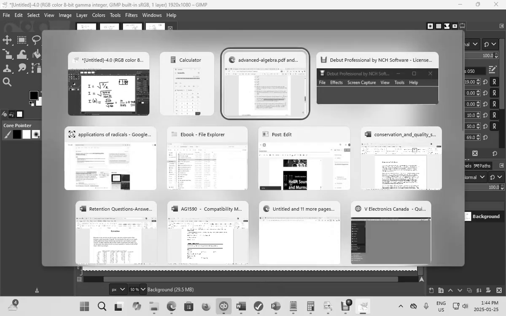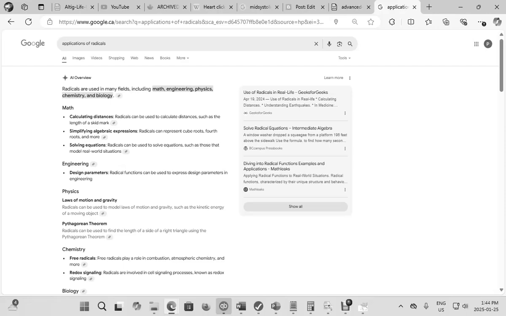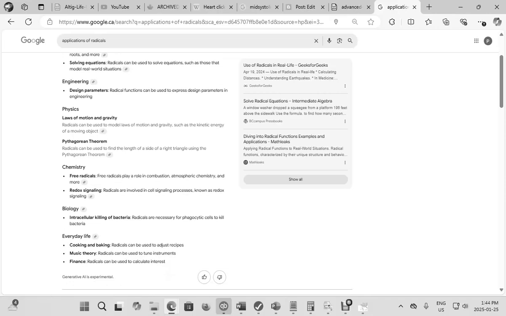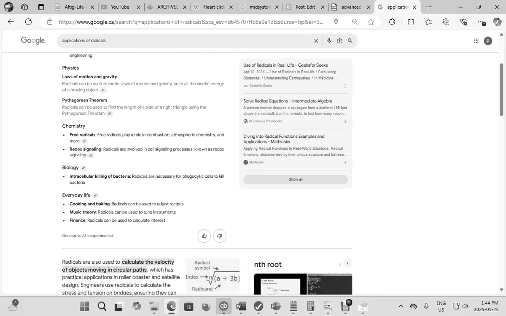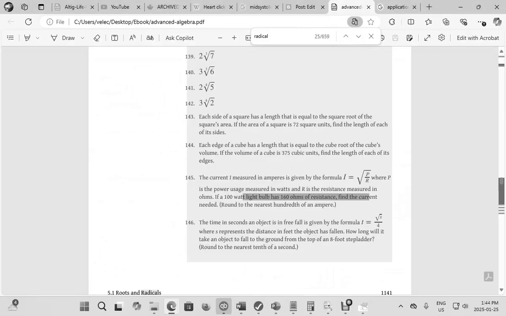Some of the other applications of radicals include, but are not limited to, math, engineering, physics, chemistry, and biology. For math, you can use it to calculate distances, simplify expressions, and solve equations. For engineering, design parameters. In physics, laws of motion and gravity, your Pythagorean theorem. Then chemistry, biology, and everyday life, which covers finance, to calculate or figure out your interest. So this is basically how you use and solve radicals.